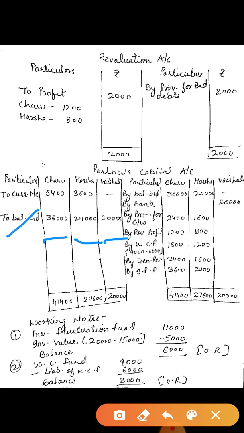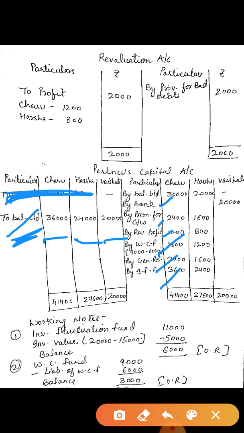Now you can already see here on the debit side you have written only "To balance c/d". Children, do not see this amount. This you have to find out. This is the balancing figure. So do not see this amount. Here you have written only "To balance c/d", 36,000, 24,000 and 20,000. And on the credit side you have written 30,000 in Charu's column, 2,400, 1,200, 1,800, 2,400, 3,600.